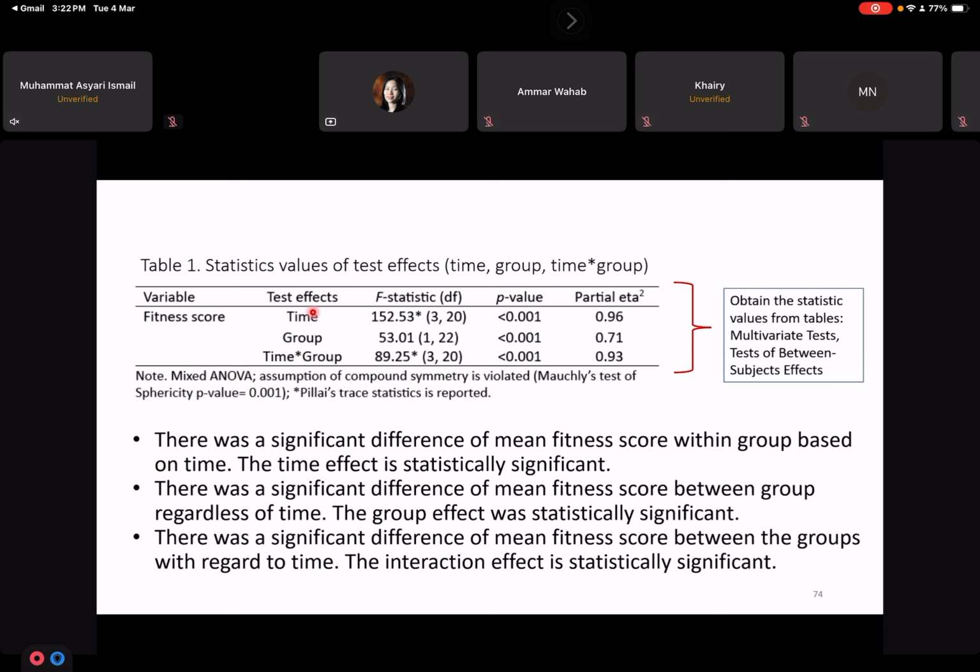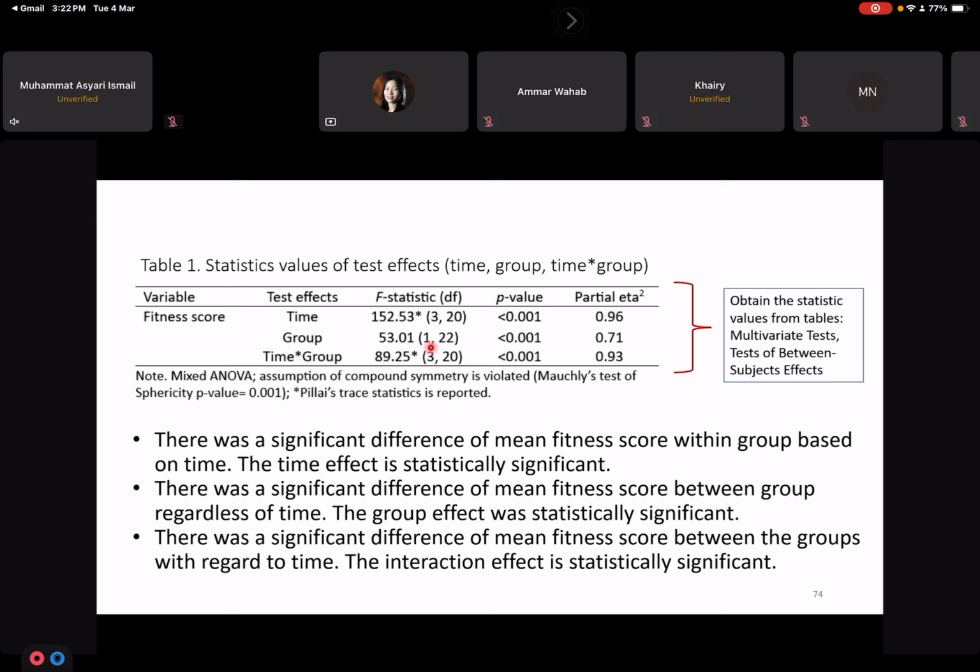So here the test effects are time, group, and interactions, and then you enter the F statistic value. Which F statistic value depends on the result of your multi-test. Okay, if the multi-test is not fulfilled, then you can choose either the multivariate test table or the within subject table, below the multi-test table.